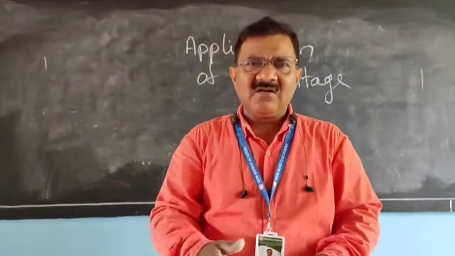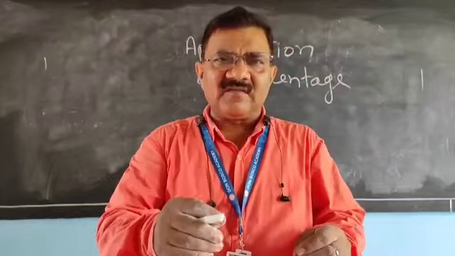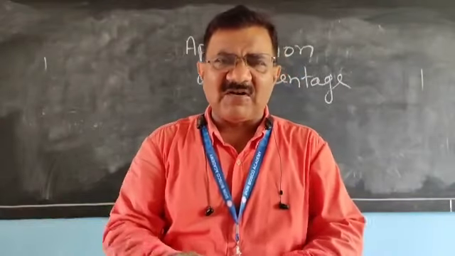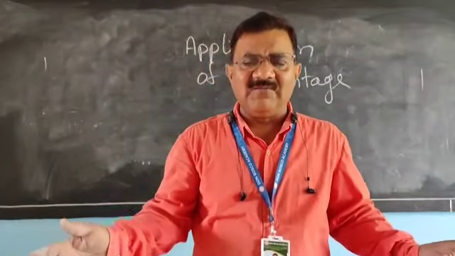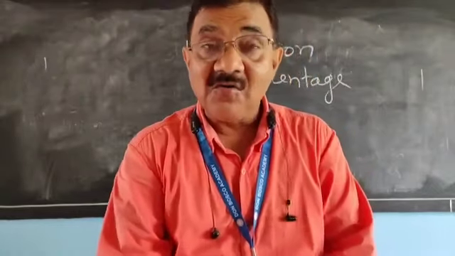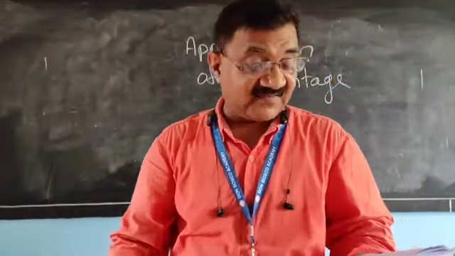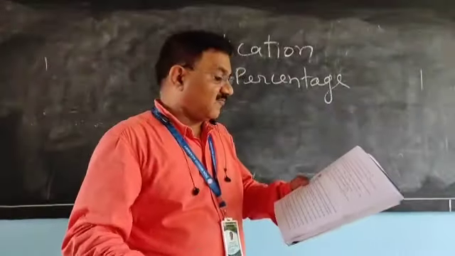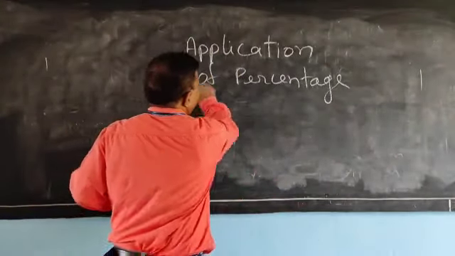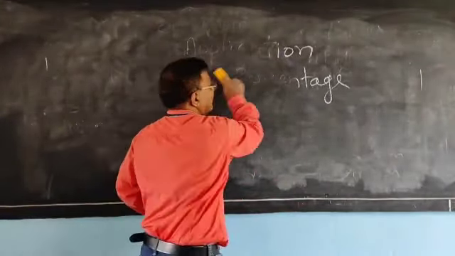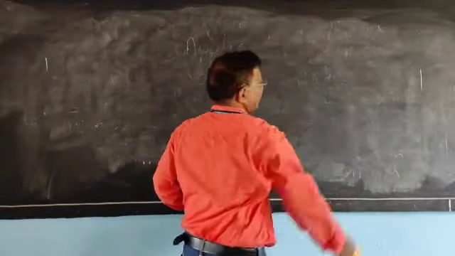Just instead of digits or simple question, word problem will be given. So let us discuss exercise 3B. First question number 1A. Exercise 3B. Question 1A.